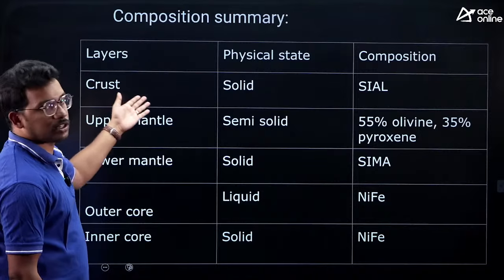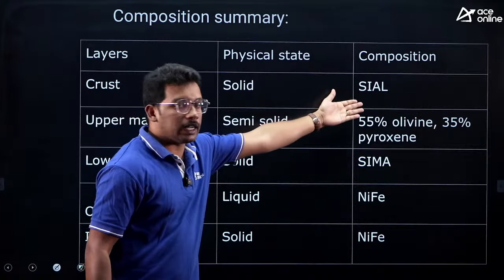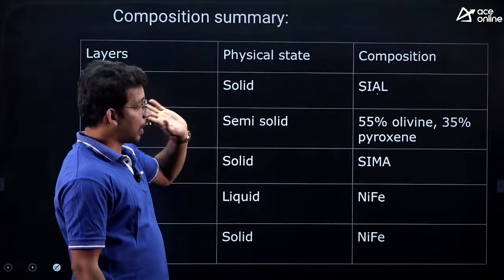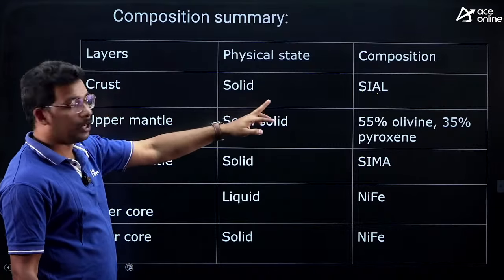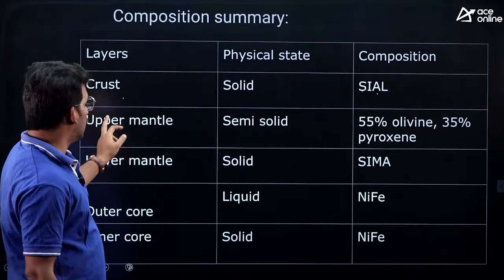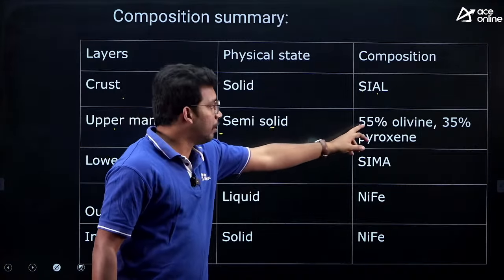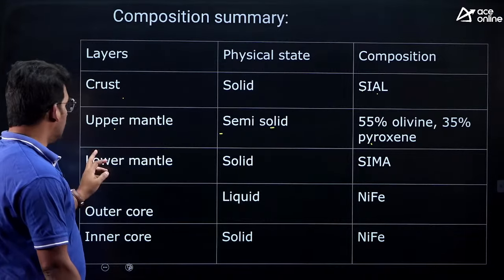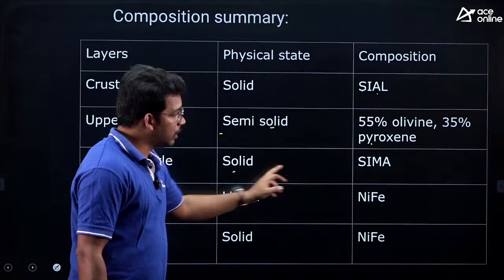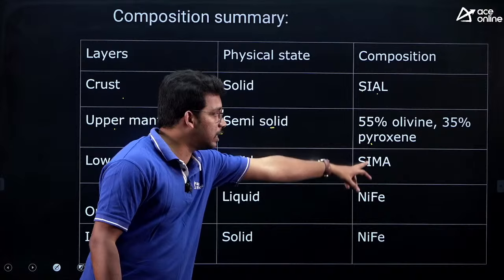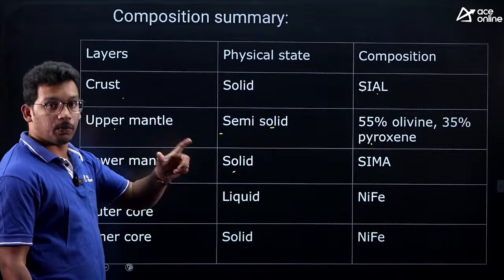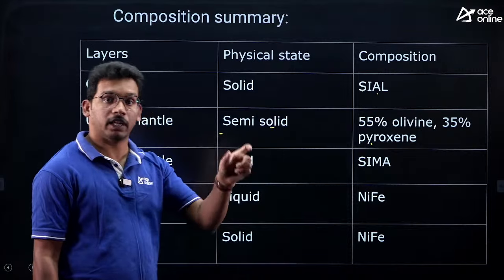You can see the crust is solid and it has Cl, that means silica and aluminium. Silica and aluminium is the major composition in the crust. Upper mantle is semi-solid, 55% is olivine and 35% is pyroxene. Lower mantle is solid, it has Cma, not Cl, that is silica and magnesium. Then the outer core is liquid, that's why we have a magnetic field around the earth.